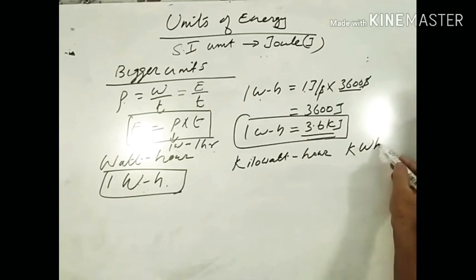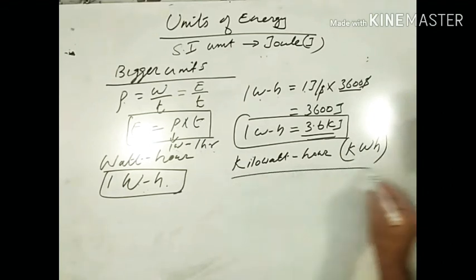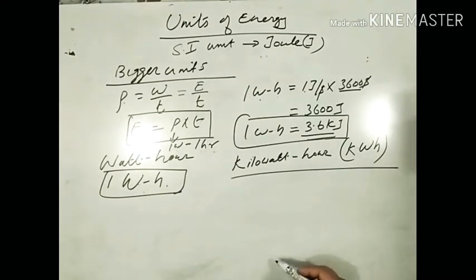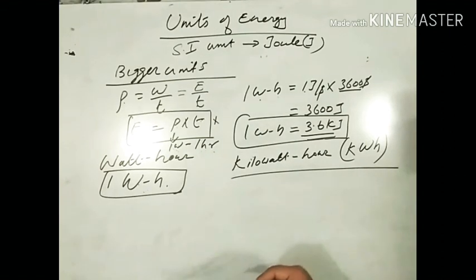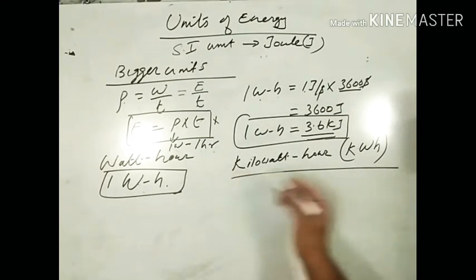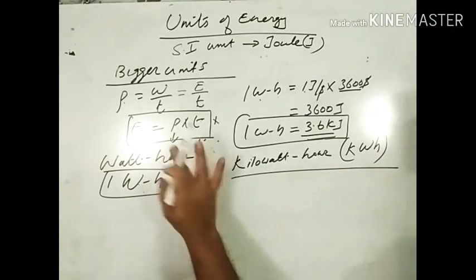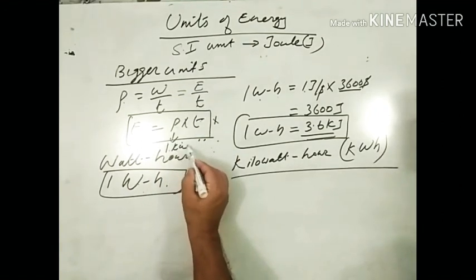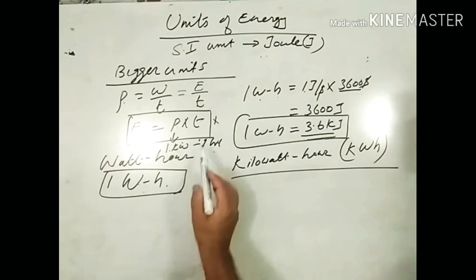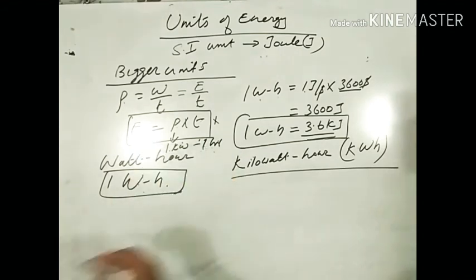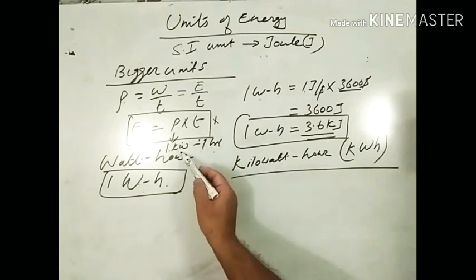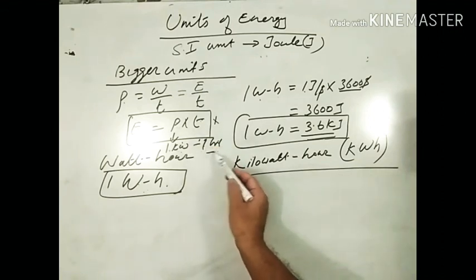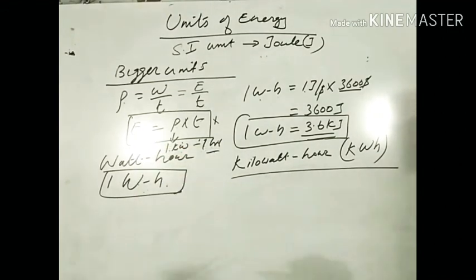Look at this formula. 1 kilowatt hour is the energy spent by a source whose power is 1 kilowatt when it is used for 1 hour. Clear? So when a source of power 1 kilowatt is used for 1 hour, the energy consumed is said to be 1 kilowatt hour, 1 kWh.